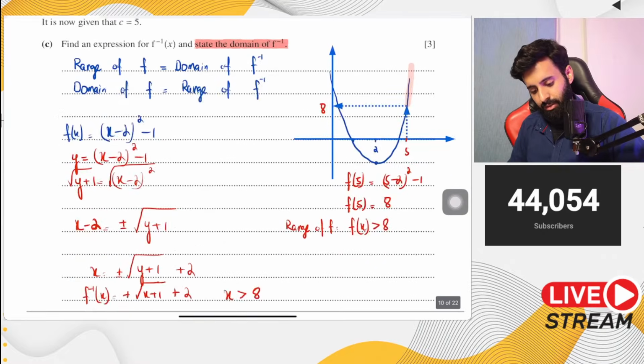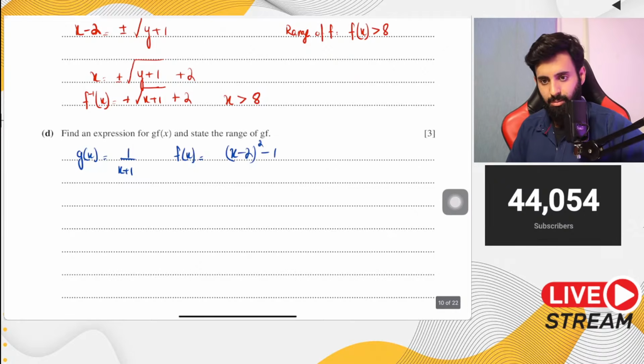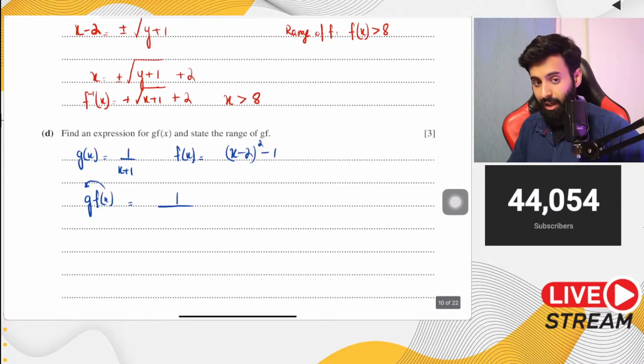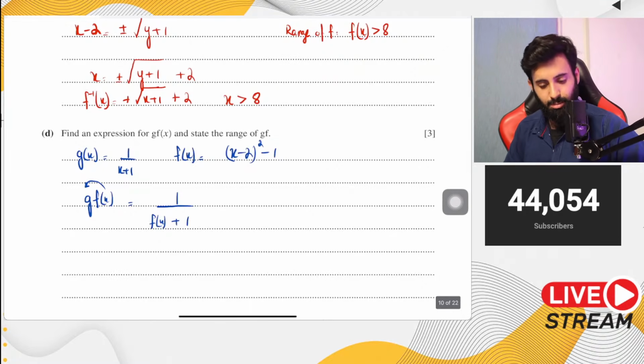And then let's write down f of x. The completed square version is (x minus 2) whole squared, minus 1. Now, g of f of x basically means that function f will go inside function g. So in place of the x of function g, we will now have f of x. So it's going to be 1 upon f of x plus 1.